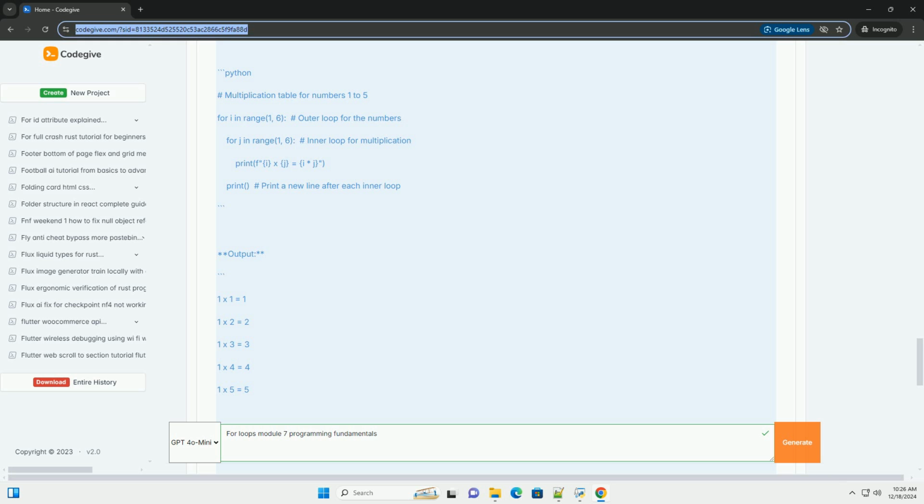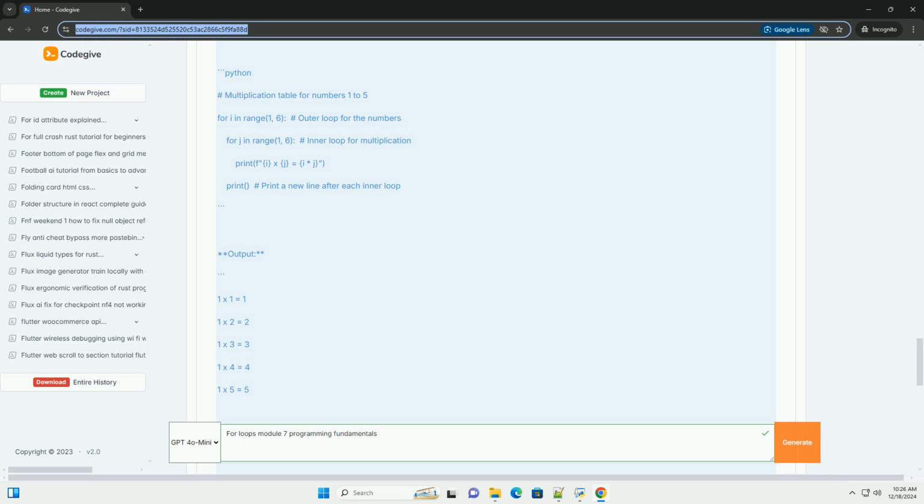Output: i = 0, j = 0. i = 0, j = 1. i = 1, j = 0. i = 1, j = 1. i = 2, j = 0. i = 2, j = 1.